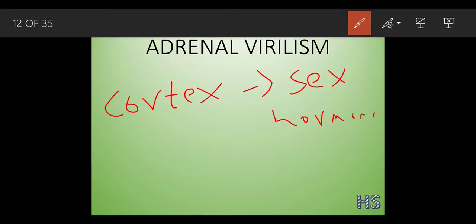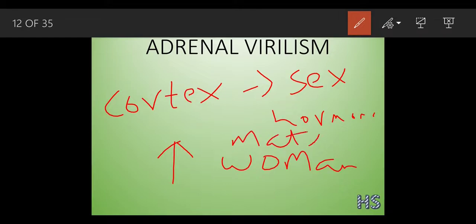So what happens, okay, when this adrenal cortex, which secretes cortisol hormones, gets increased inside a mature woman, she will develop male characters such as beards, growing of mustache, and a deep male voice, okay.